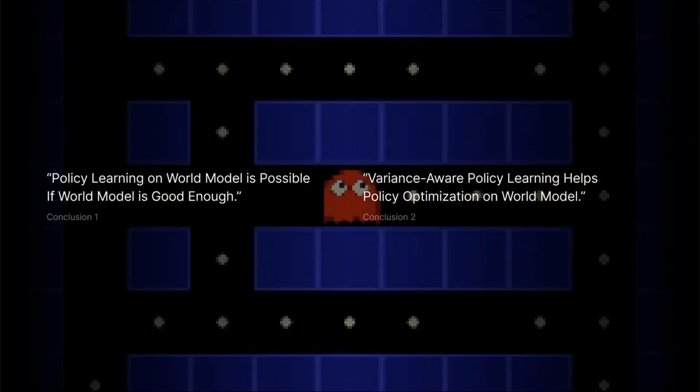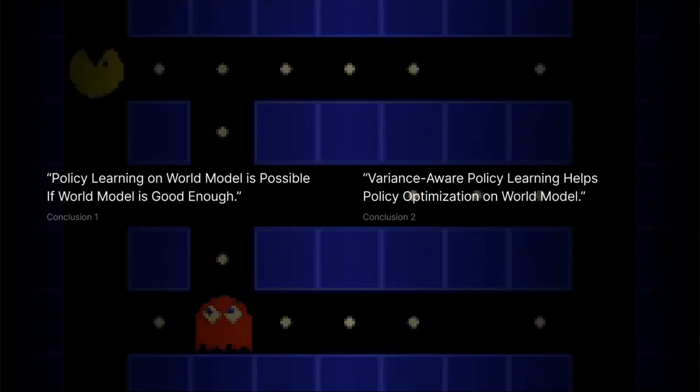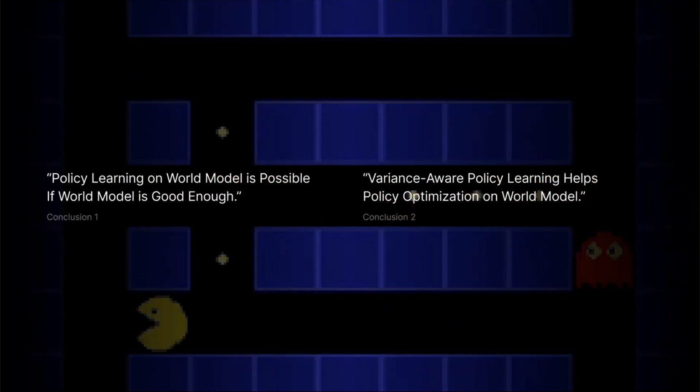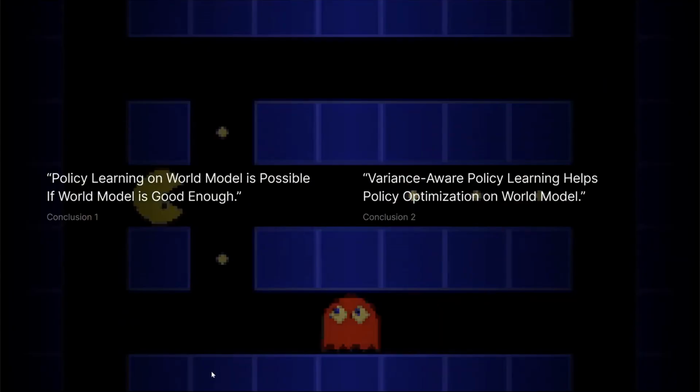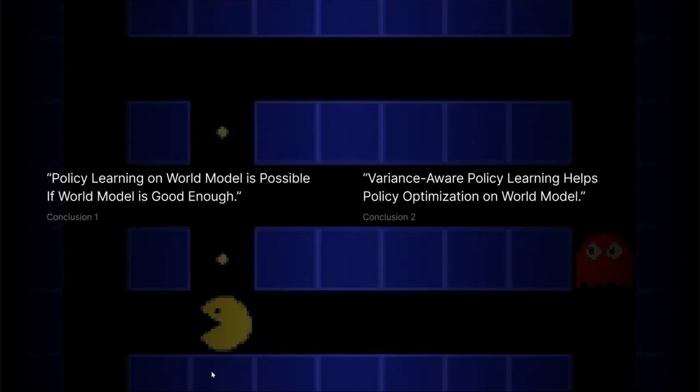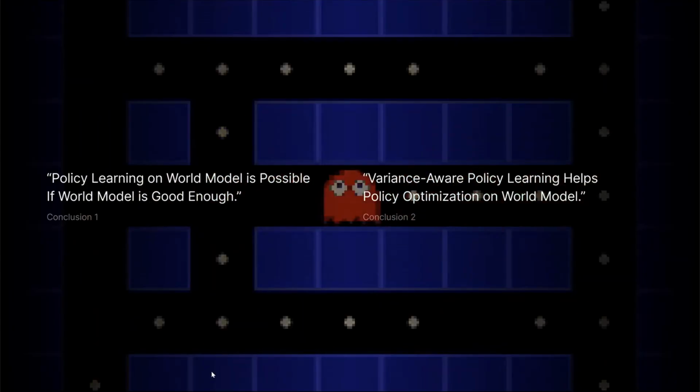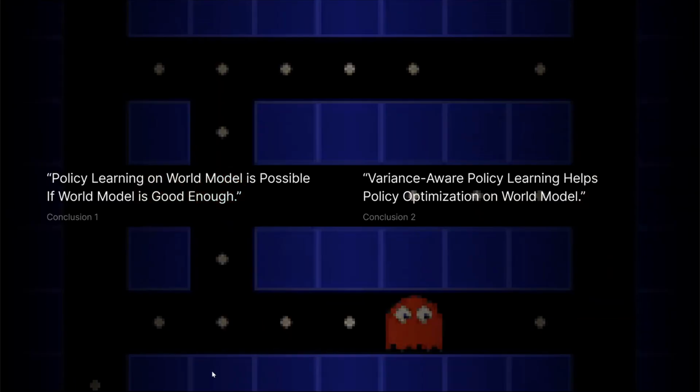In conclusion, we have two key findings. First, training a policy based purely on the world model is entirely possible if the world model is good enough. Second, variance-aware policy learning significantly improves policy optimization by making the policy robust to compounding errors of the world model.